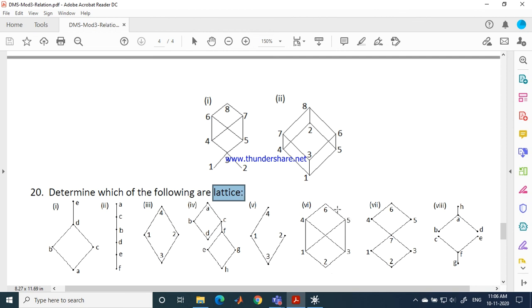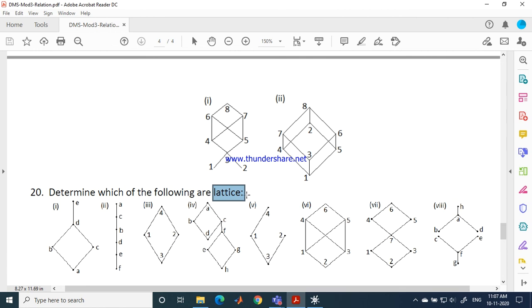So this cannot be a lattice because for 1 and 3 we couldn't find the supremum. We found the infimum, but we couldn't find the supremum, so it cannot be a lattice. But this becomes a lattice. You can note that for every pair of elements, you can find supremum as well as infimum. So then it is called a lattice. This one is a lattice, this one is a lattice, this one is a lattice, this is not a lattice, because for D and H we can't do the same thing. A disconnected graph cannot be a lattice.